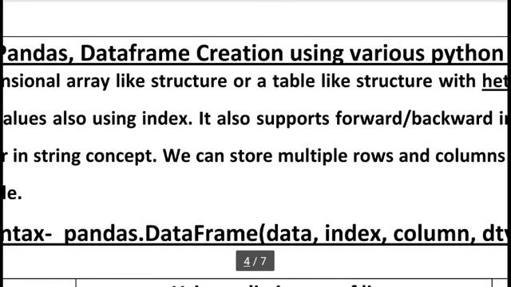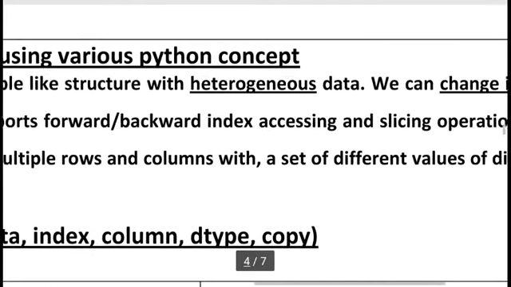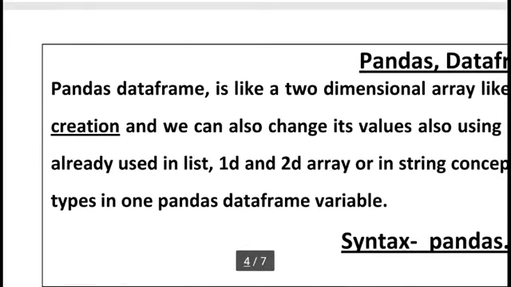Because a data frame looks like a table, we can store multiple rows and columns with a set of different values of different data types in one data frame variable. Means we can store our user-defined table. So for this purpose we can use a Pandas data frame.